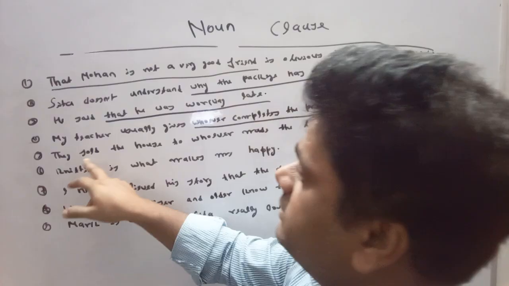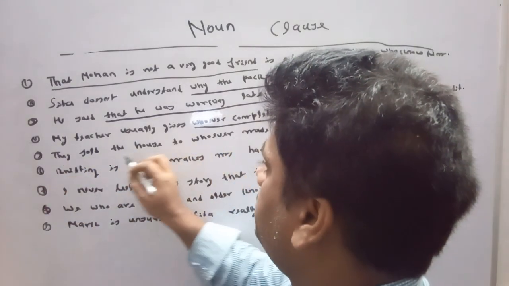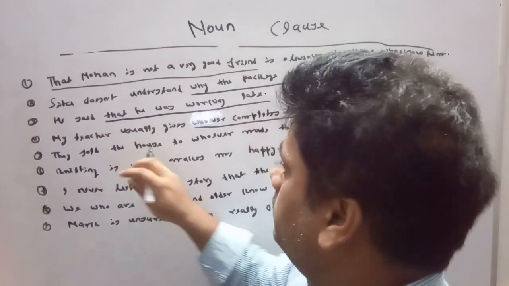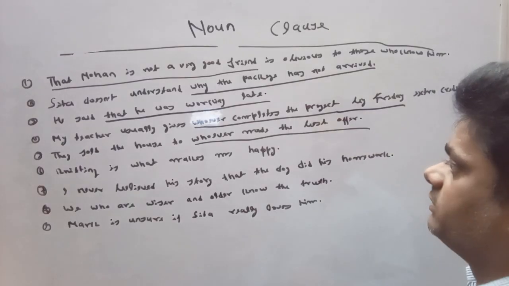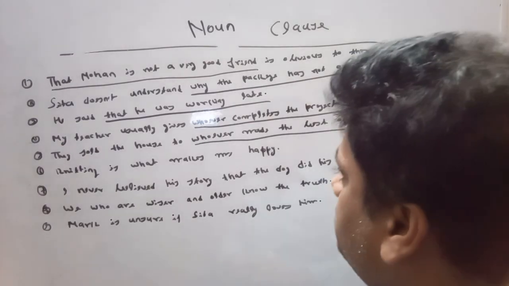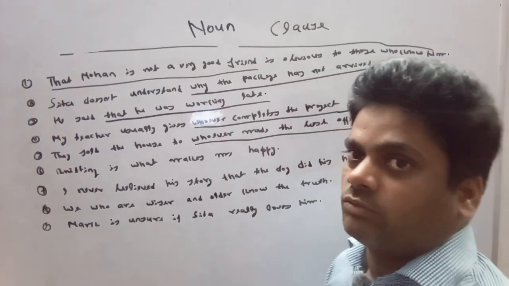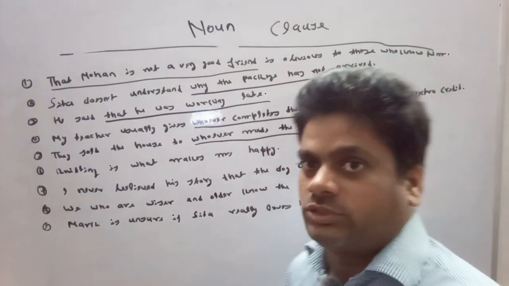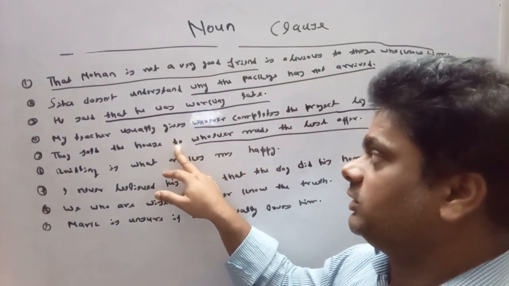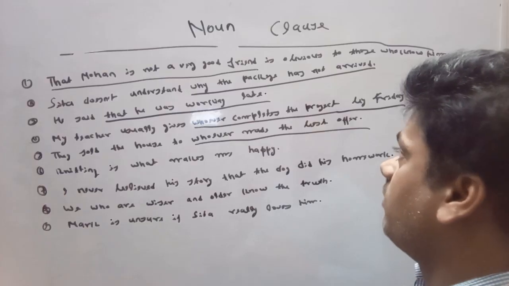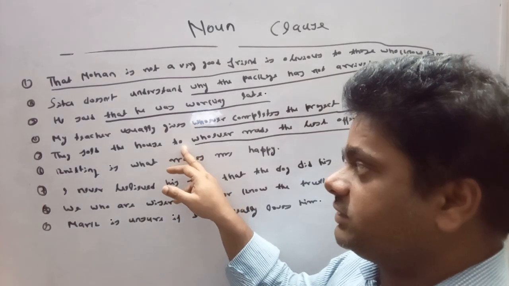In the fourth sentence: they sold the house to whoever made the best offer. They sold the house is a complete sentence. Whoever made the best offer is working as the object of a preposition here. Whoever made the best offer is working as an object of preposition in this sentence.